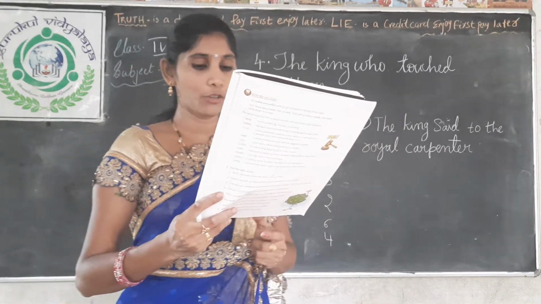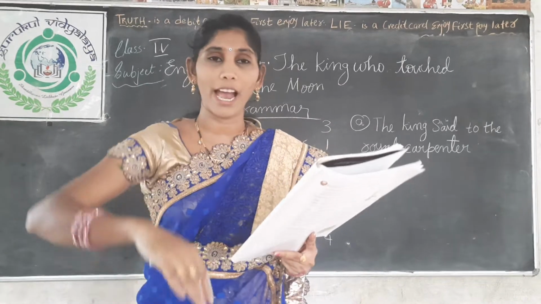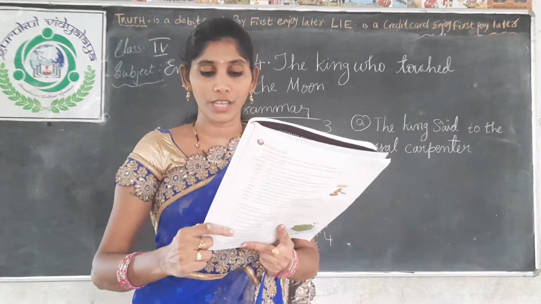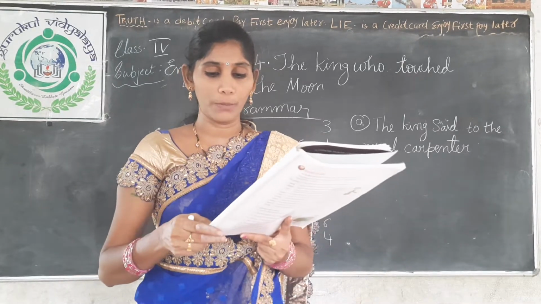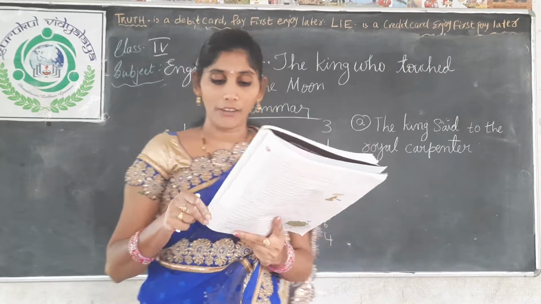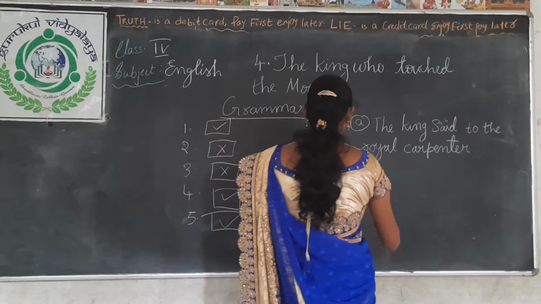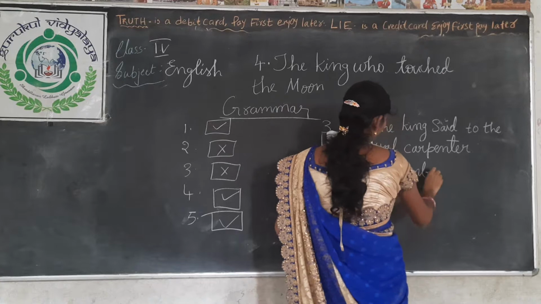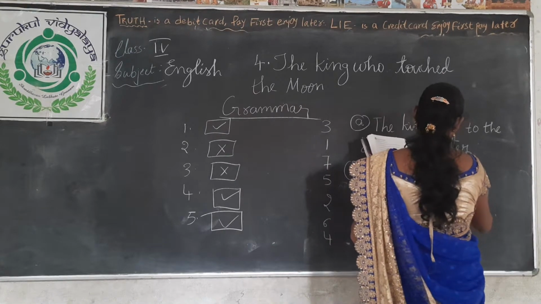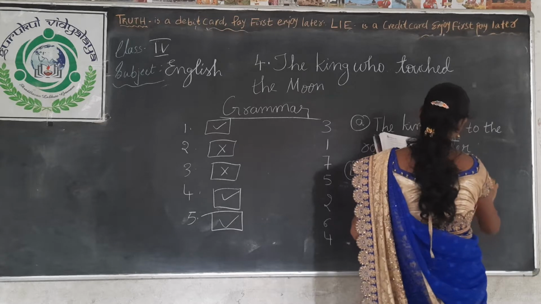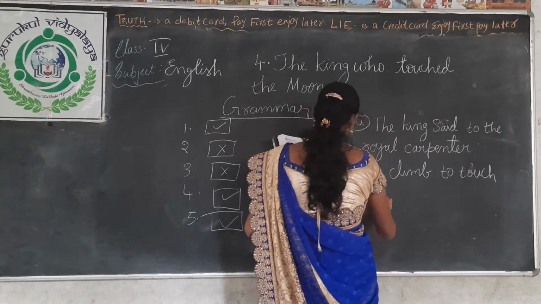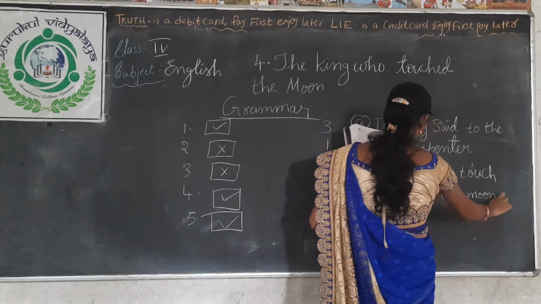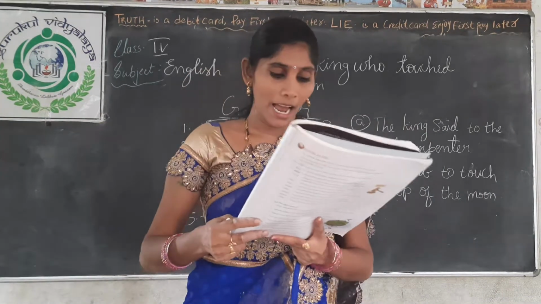Now second question. Why did the tower have to be so tall? If it is small, what happens? The king cannot touch the moon. So the tower should be very tall to climb to the top of the tower, to touch the moon. To climb to touch the top of the moon. Understood, children?